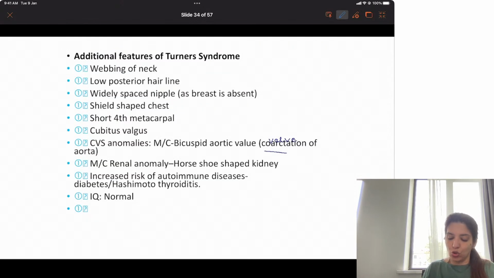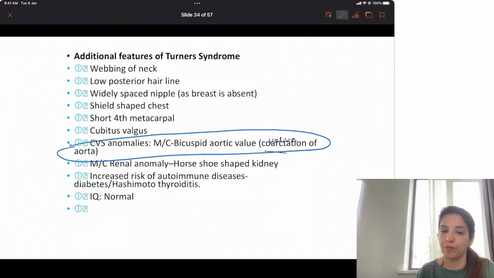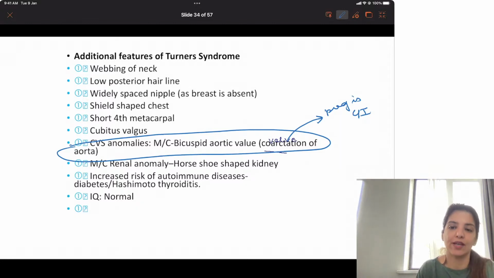Please remember, I told you the cardiovascular anomalies which you get in Turner's syndrome. They are bicuspid valve and coarctation of aorta. This is the answer to what you are asking. Now, because coarctation of aorta is a very important complication in Turner's syndrome, and in coarctation of aorta pregnancy is contraindicated, that is why in patients of Turner's syndrome also pregnancy is a relative contraindication. Right? Because patients of Turner's syndrome have coarctation of aorta or bicuspid aortic valve. Clear?